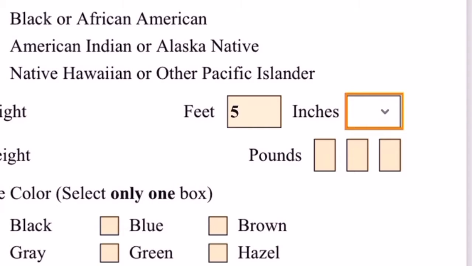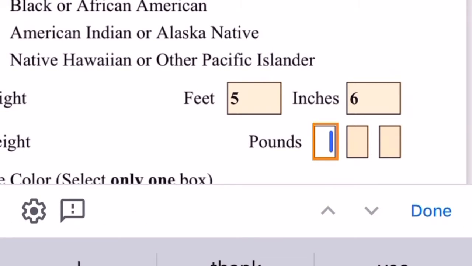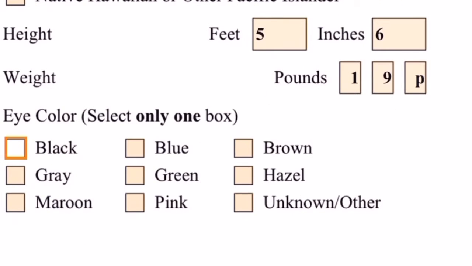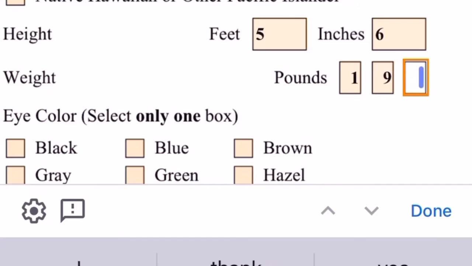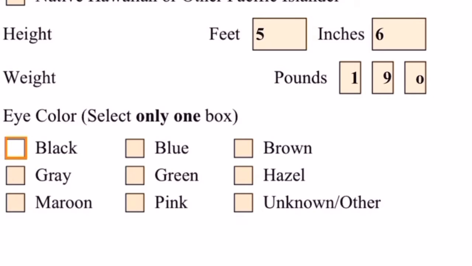He is 5 feet 6 inches tall, and then his weight. You enter his weight over here. So, my client weighs, let me put this in, 190 pounds.